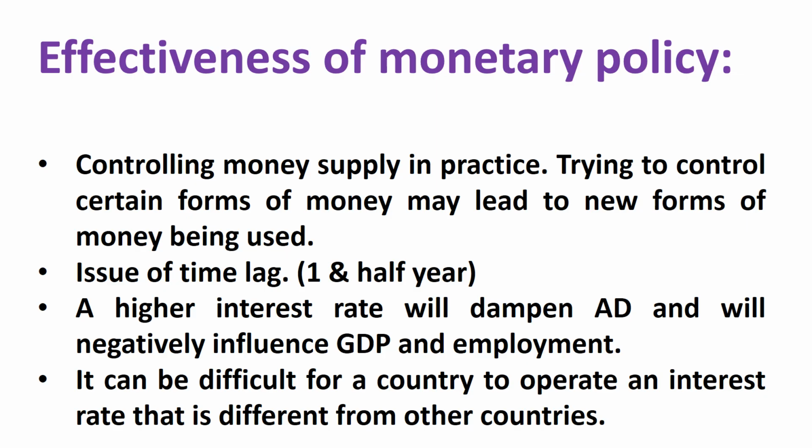Number one is controlling money supply in practice is difficult. Actually, this is the idea of John Maynard Keynes. He said that if you control some forms of money, new forms of money would come into use and money supply would not be in control. According to him, money supply cannot be controlled because if old forms of money are controlled, new forms of money would develop, right?